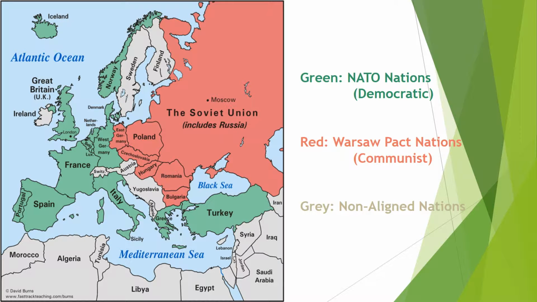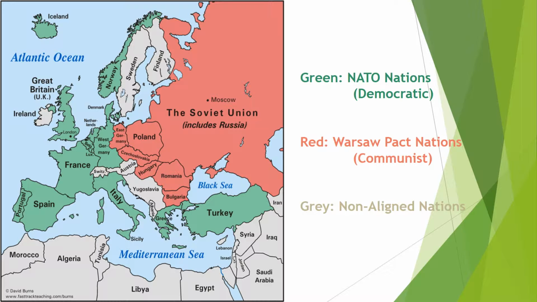Okay, this is a map of basically the two sides, although now the sides have to do with ideologies or a political stance on how they want to govern their country. So the green countries are NATO nations. This is an organization that we'll learn about later, but they all join a group, the NATO group, and they are democratic. They're all the green nations, so Norway, France, Spain, Portugal, Italy, Turkey, Greece, Belgium, Luxembourg, the Netherlands, Denmark, the UK. All of these green countries are democratic.